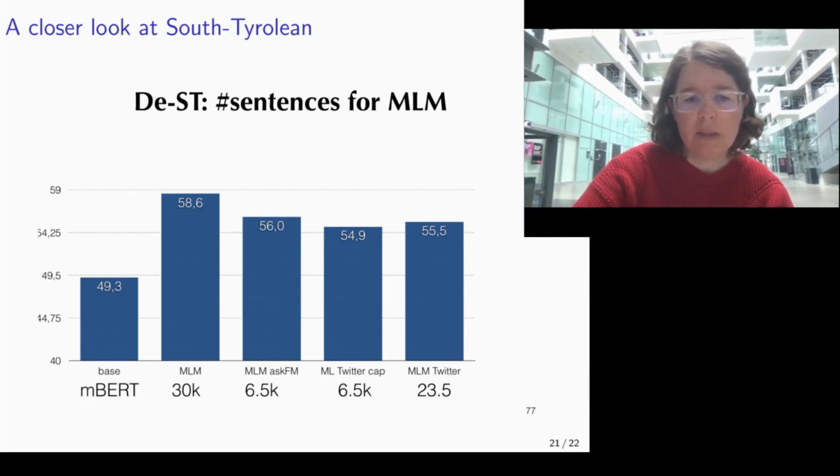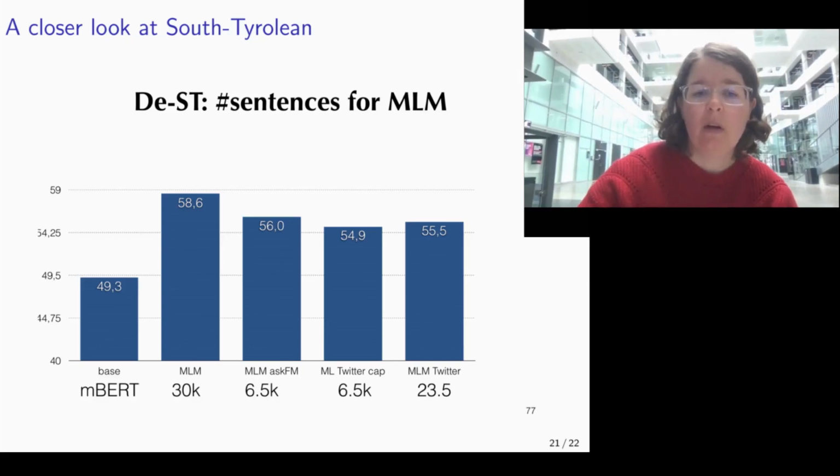Together with all of the data, which is only 30,000 sentences, we can boost performance by up to 58, almost 10%. And what we also see, if we subsample to smaller amounts of data, there is a clear benefit of using data which is even closer to the target domain, showing that Ask.fm is better than using the same amount of Twitter data, but altogether results in the best performance.